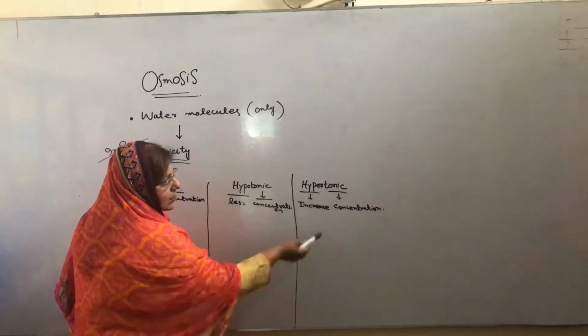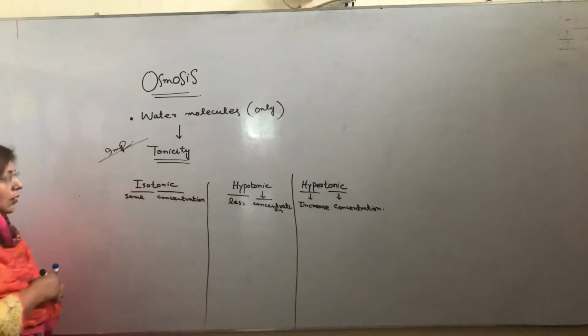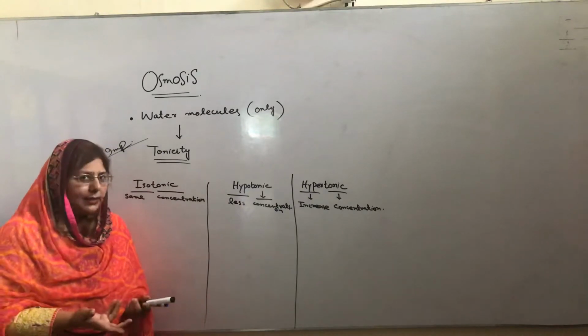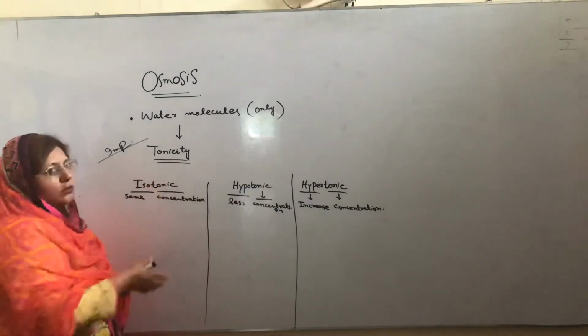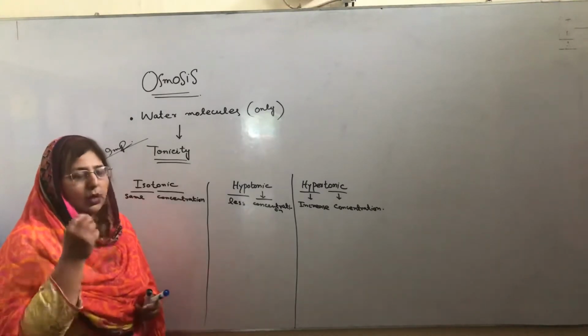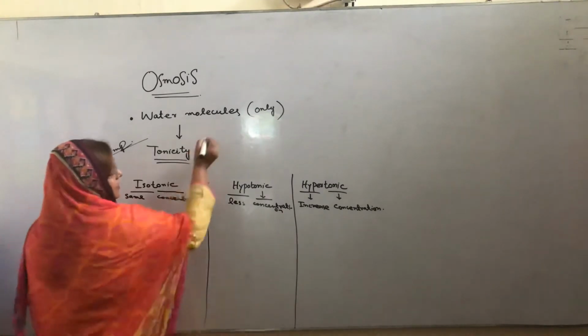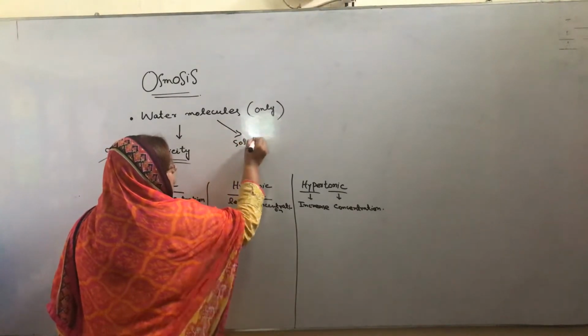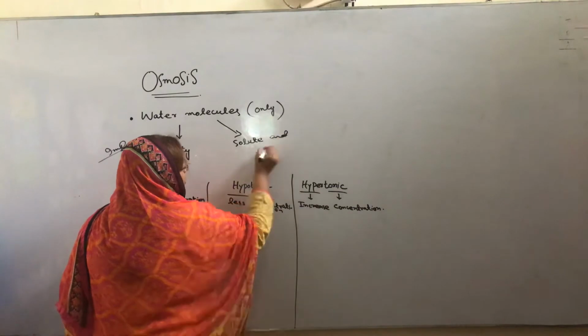Hyper means increased concentration. Now the question is which thing will be increased and which thing will be less, because we are talking about water molecules, and all water solutions are made of two things: solute and solvent.